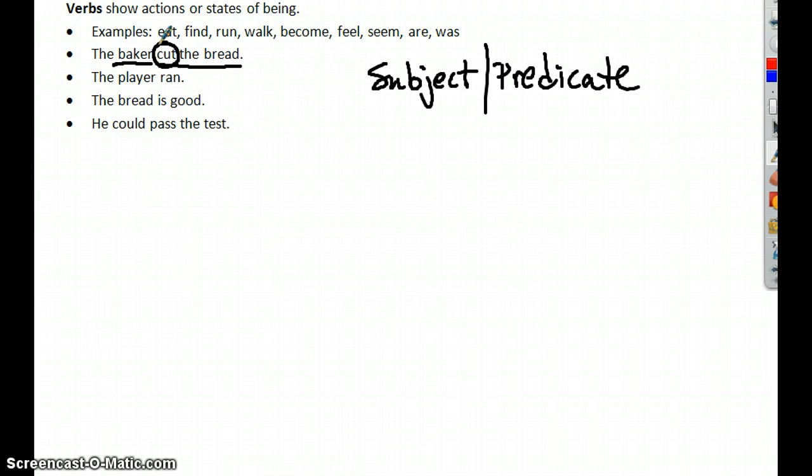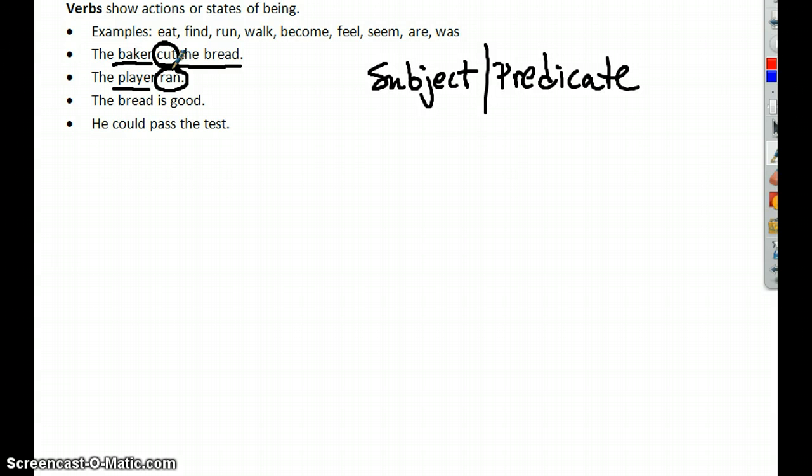That's a verb, okay? If we take a look at our second sentence, the player ran. Player is our subject. He's what the sentence is about, or she. And then what did the player do? The player ran. Ran is the verb in the sentence.